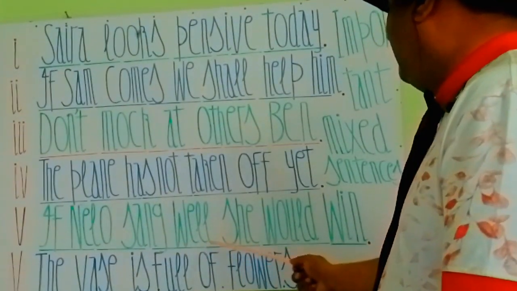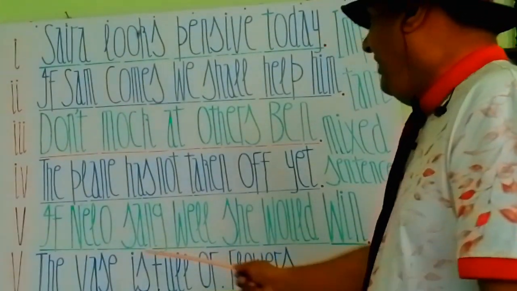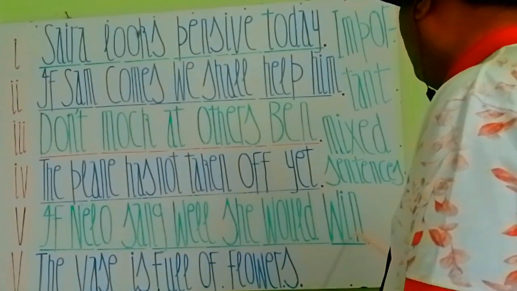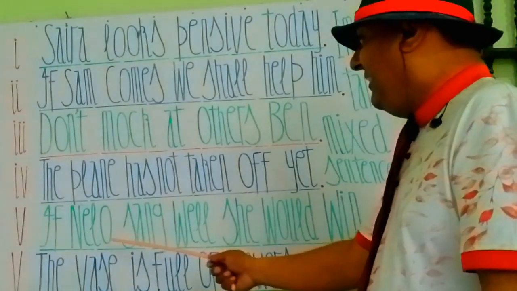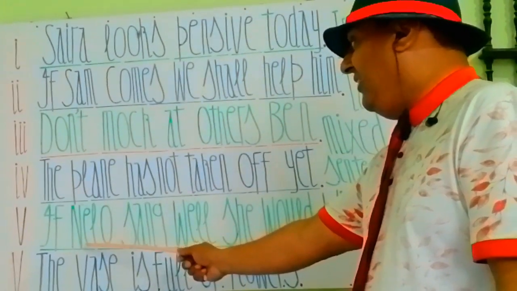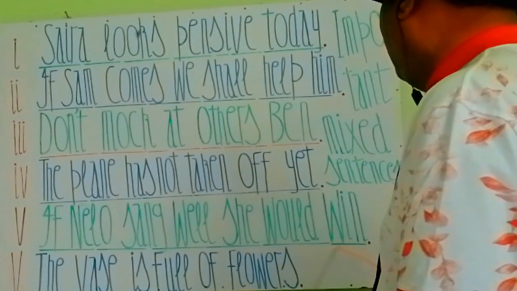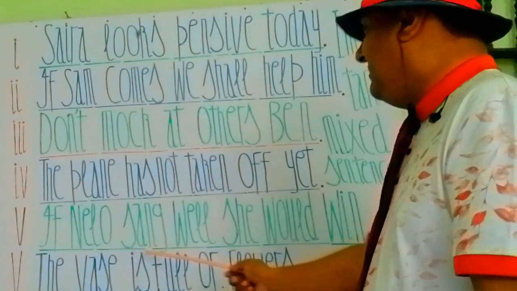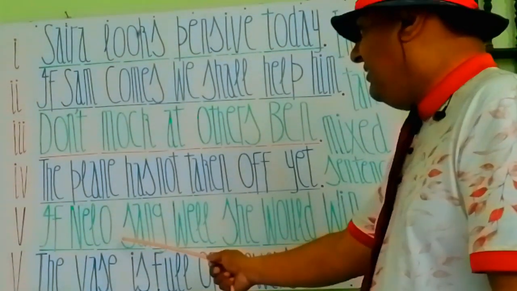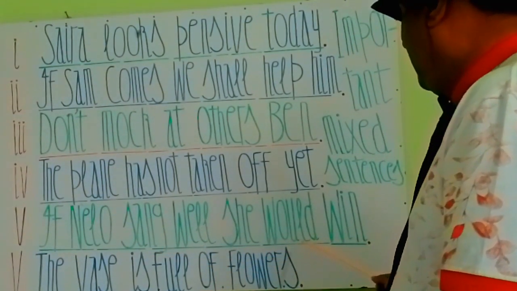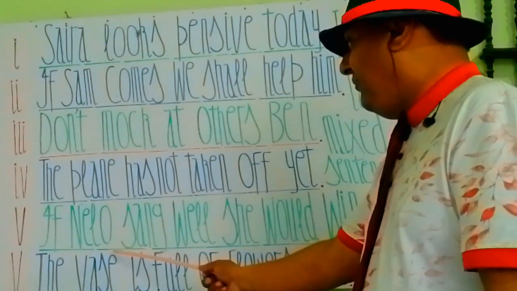If Nilo sang well, she would win. You see, my students, again we have if in the start, so this is also a conditional sentence. It's in the past form. This is a second conditional tense. It is always in the past verb form.